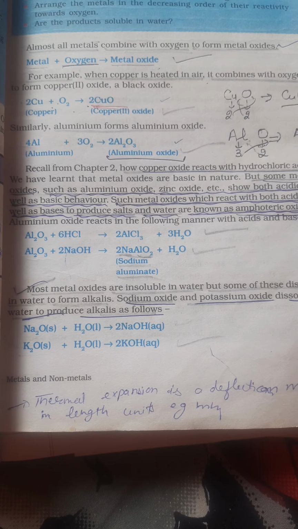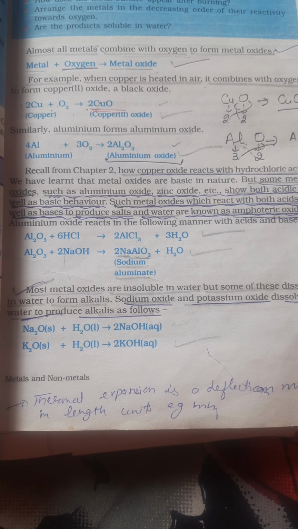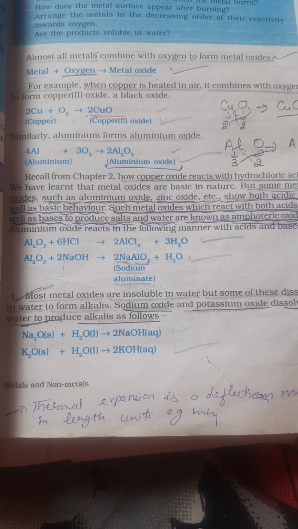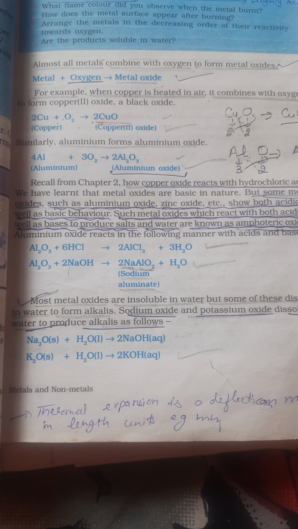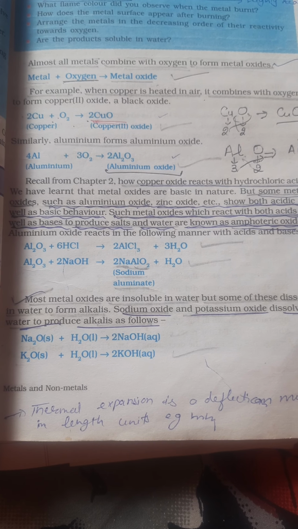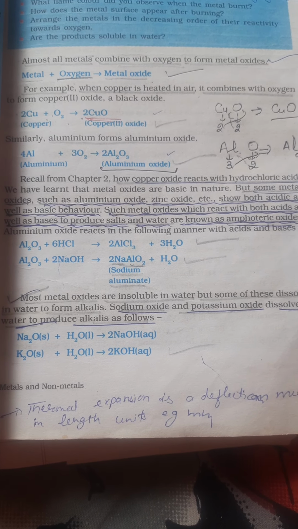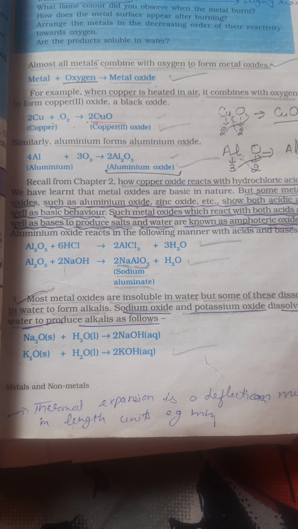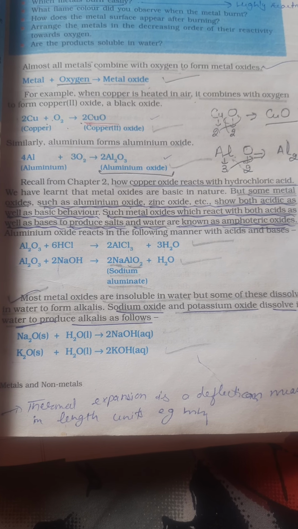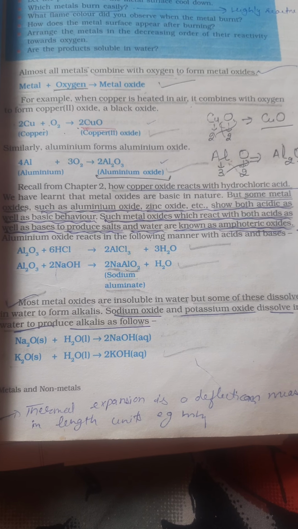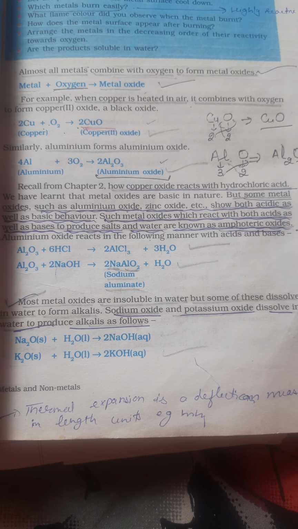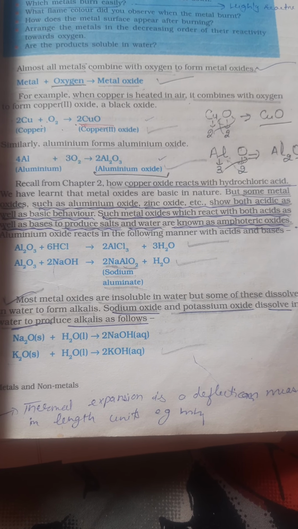Here they are called acidic oxides. Oxides of non-metals are acidic in nature. Basic in nature means they will turn the red litmus paper to blue color.